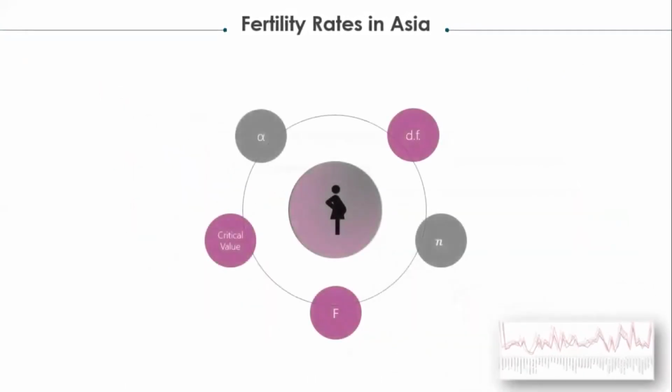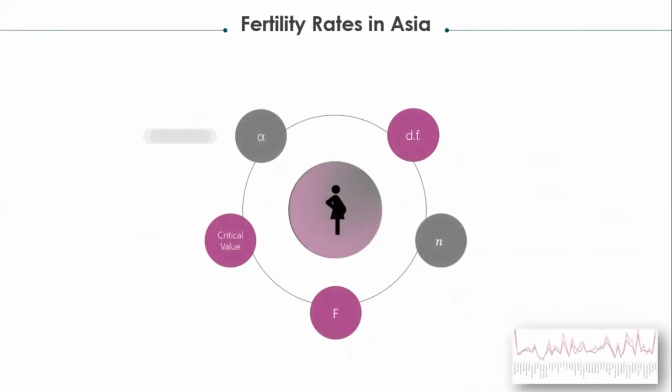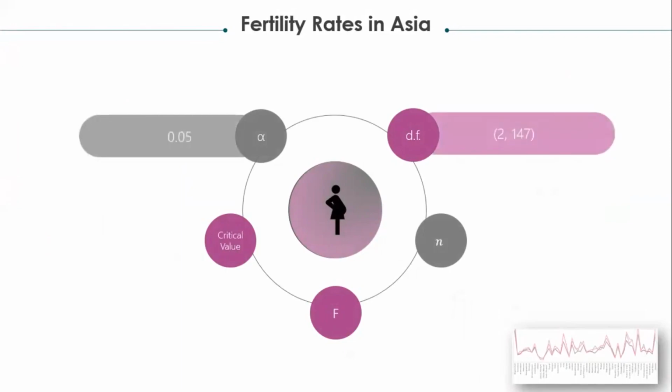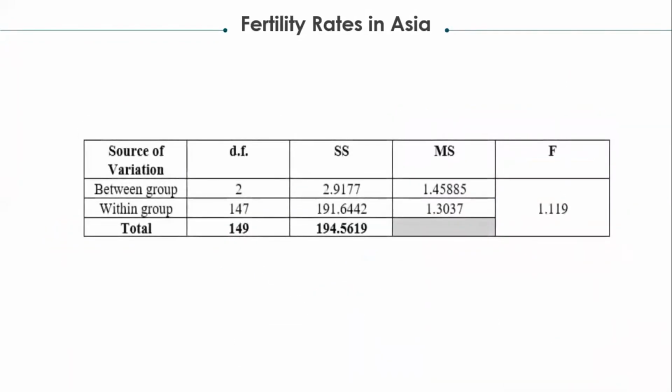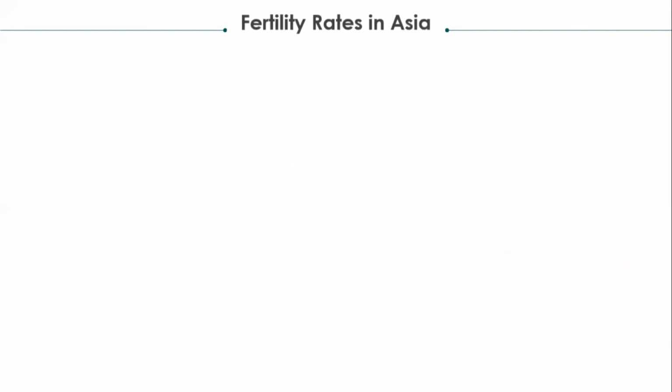And here we have alpha 0.05, degrees of freedom 2 and 147. From that, we get the critical value of 2.08 from the F table. N is 150, that is 50 countries times 3 years. And our F test statistic is 1.119. To get the F test statistic, it is MSB over MSW: 1.45885 over 1.3037.